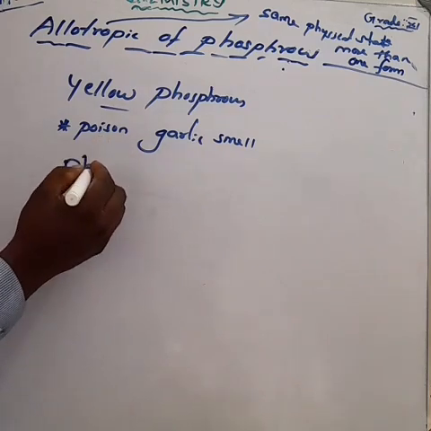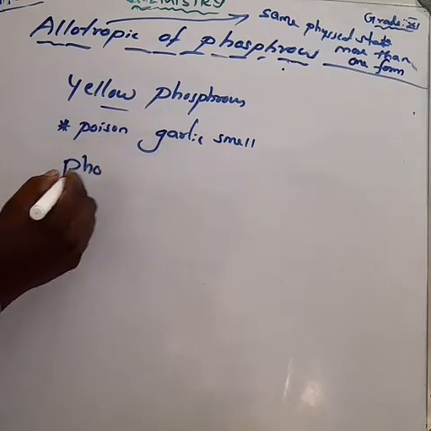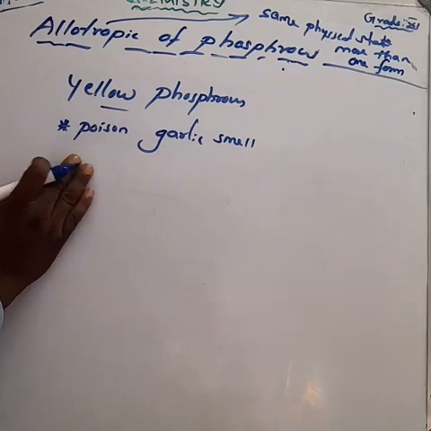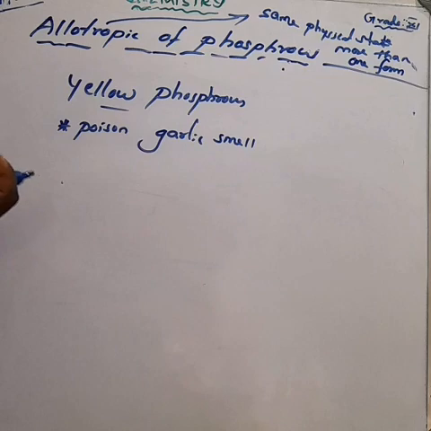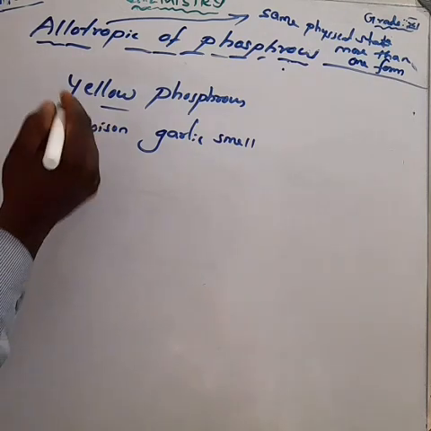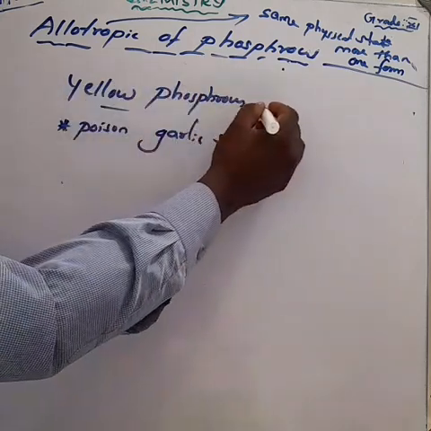Once again, listen all of you. White phosphorus is colorless. Freshly prepared white phosphorus is colorless. It becomes pale yellow due to the formation of a layer of red phosphorus upon standing.